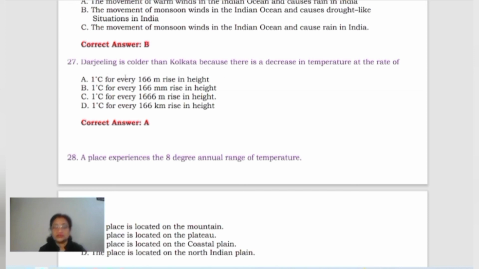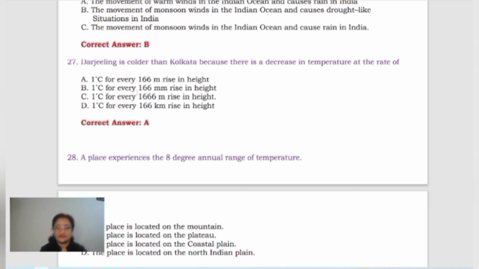Now here the question is Darjeeling is colder than Kolkata because there is a decrease in temperature at the rate of, already the answer is given, but the rate of decrease of temperature is asked. Now what is the rate of decrease of temperature? That you should remember. 1 degree centigrade for every, first option is for every 166 meters rise in height.